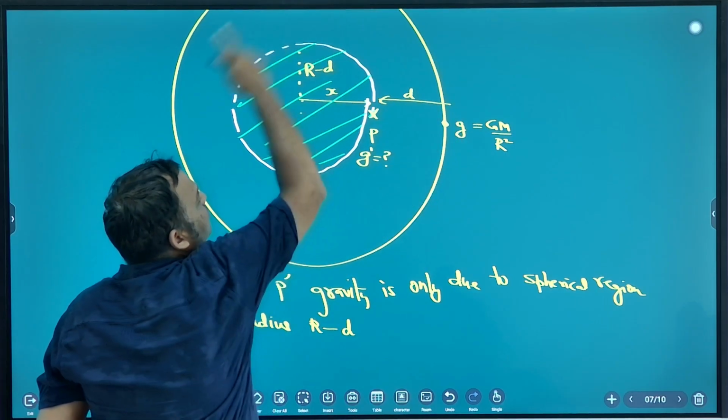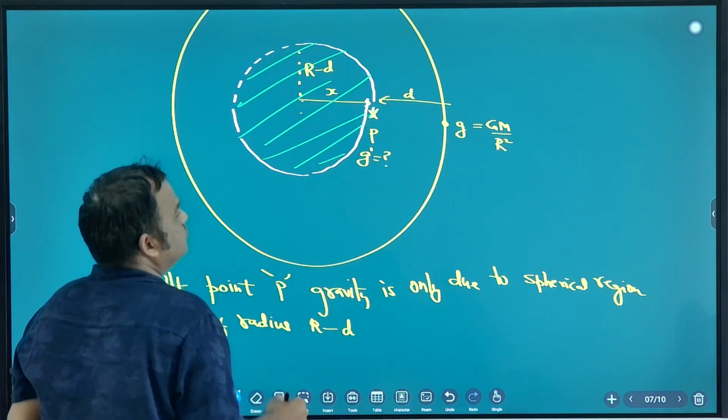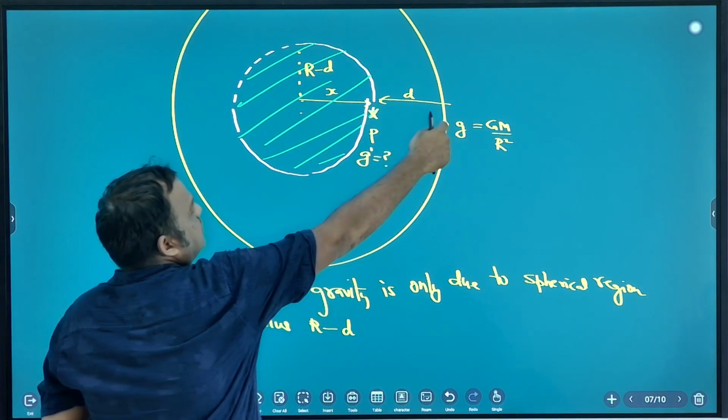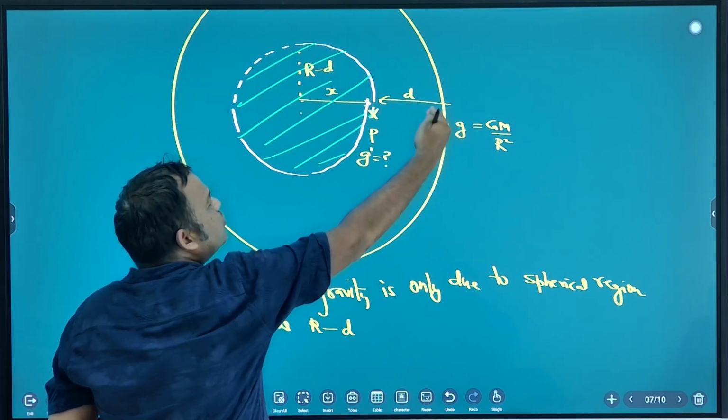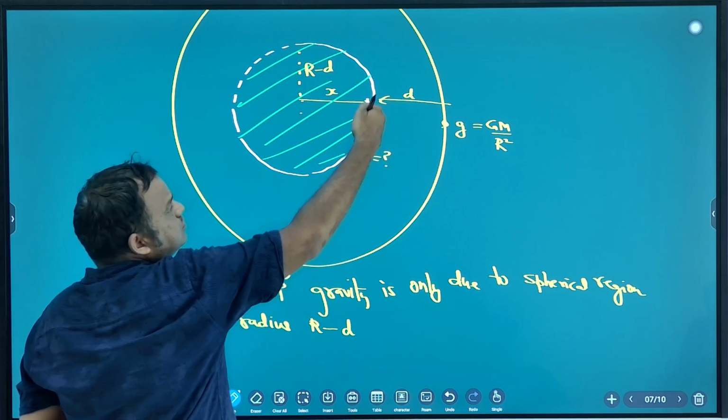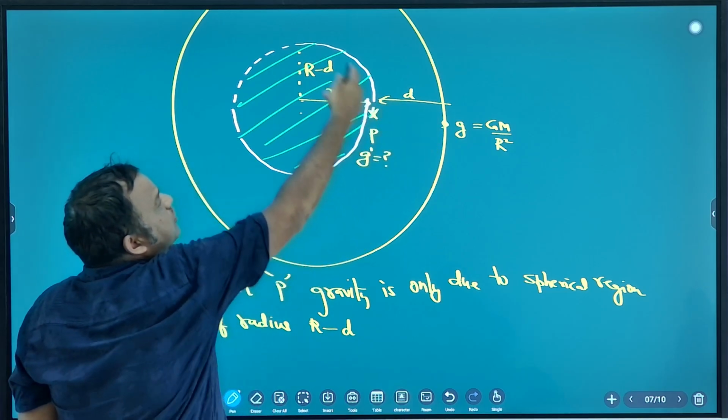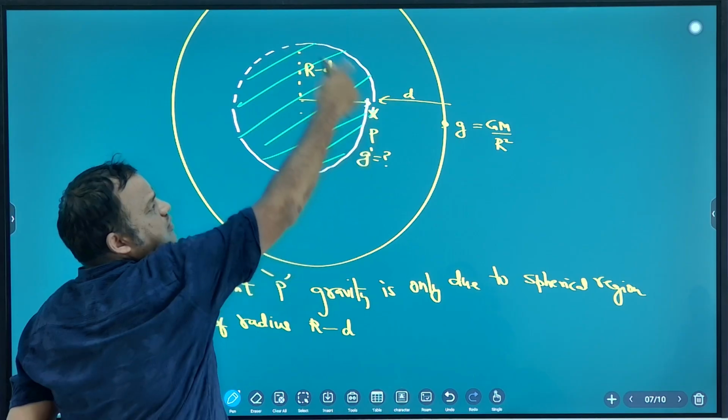On surface, it is due to the whole planet. But as you move close to center, the gravity will be only due to how much sphere is left remaining.